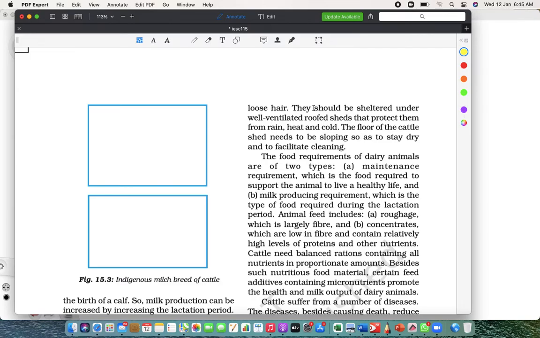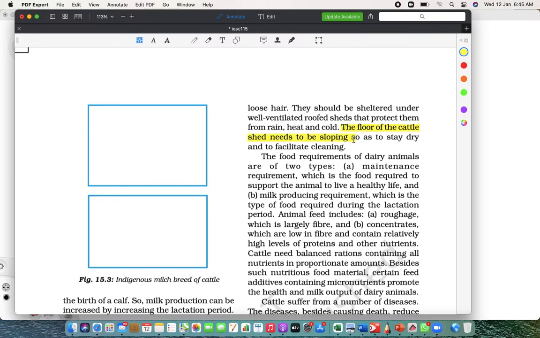Third, the shelter should be well ventilated. Wherever they are being kept, that place should be well sheltered and well ventilated. Why ventilated? Because proper air circulation will protect them from rain, heat, or cold. Right now, it's too cold, so they have to block certain areas so that they don't feel so much cold. The floor of the cattle needs to be sloping. Now this is important.